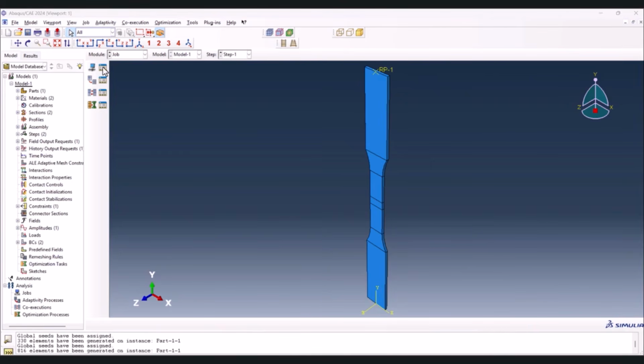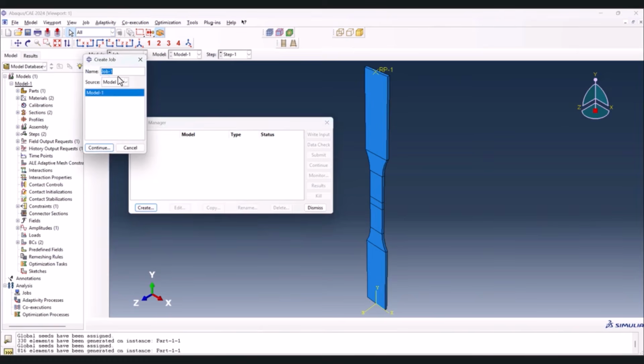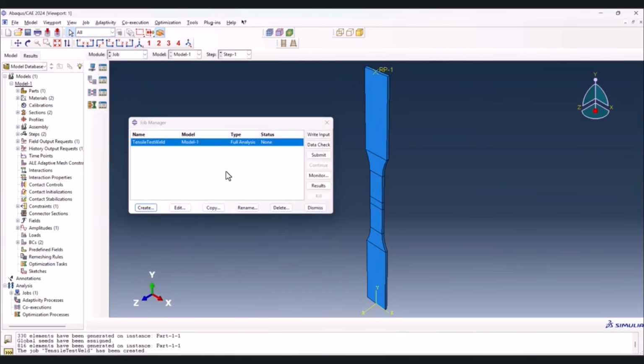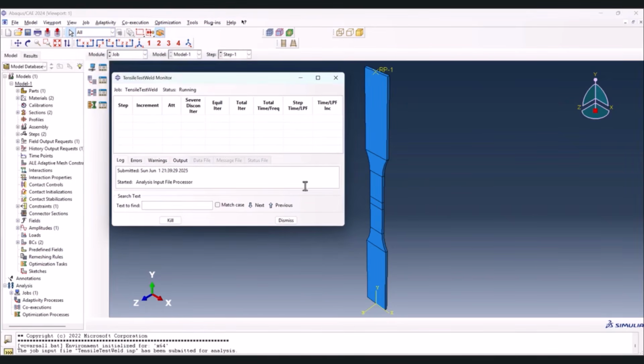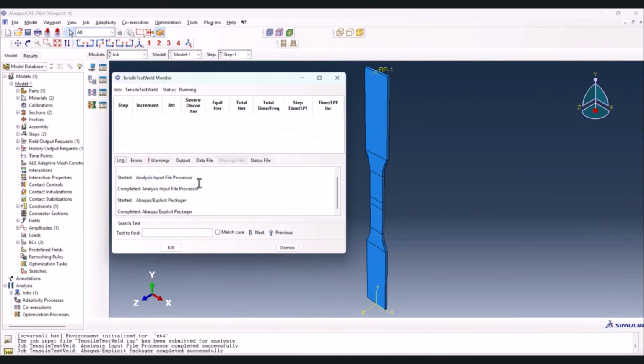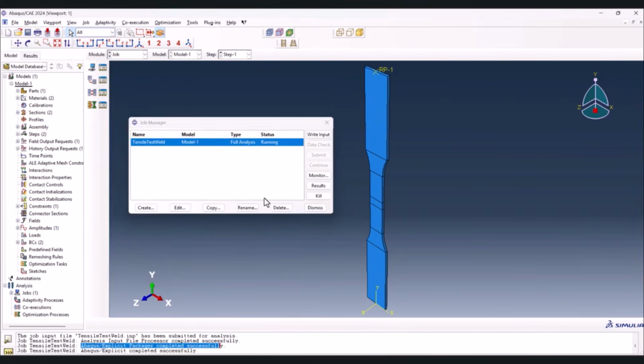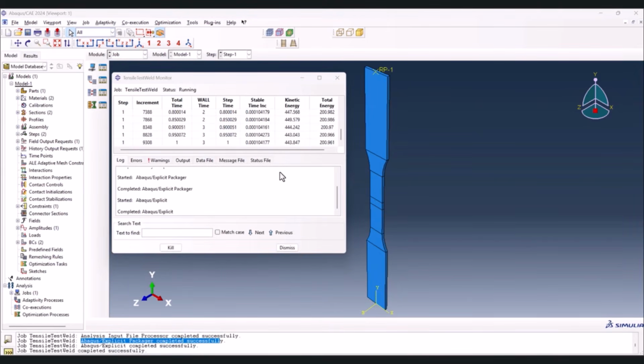Let's go and create a job. I would like to select and create Job Manager. So we can name it tensile test weld and continue. Okay, now here we can submit the job easily. Let's monitor this, make sure there's no error. Just ignore the warnings, they're fine. And as you see here, it says it is completed successfully, so we have to wait till the job completes. And the job is completed.